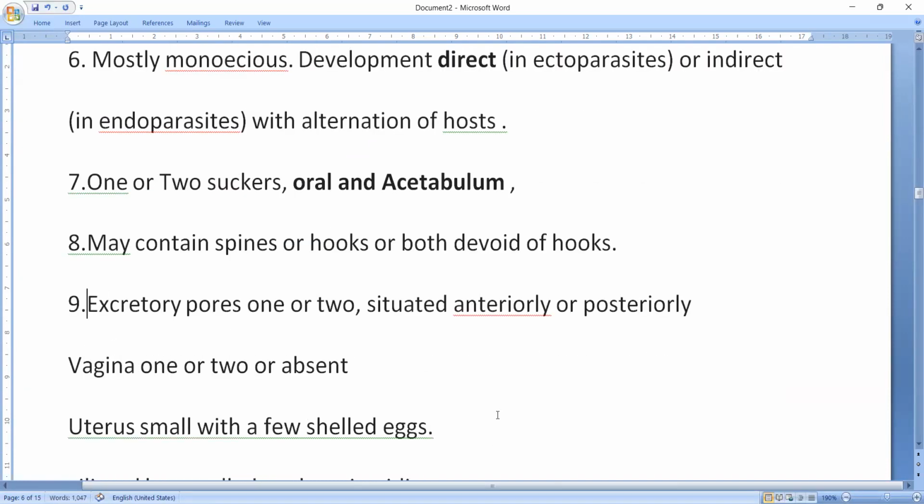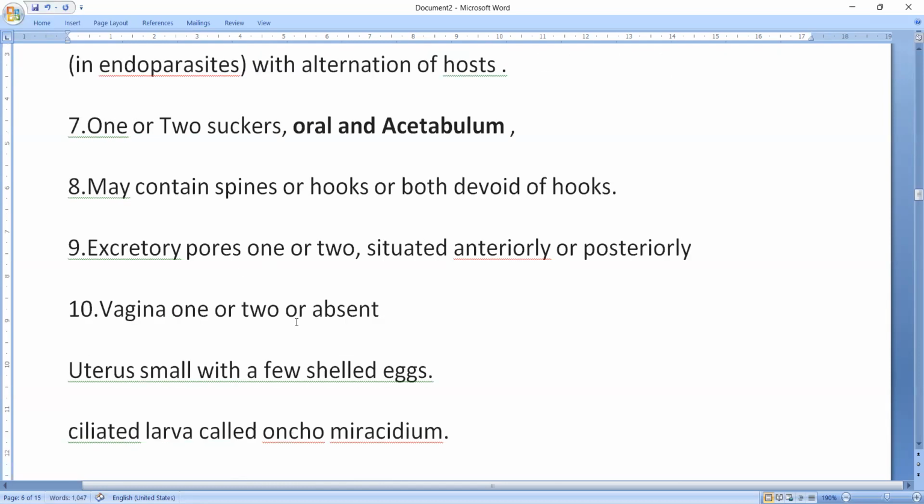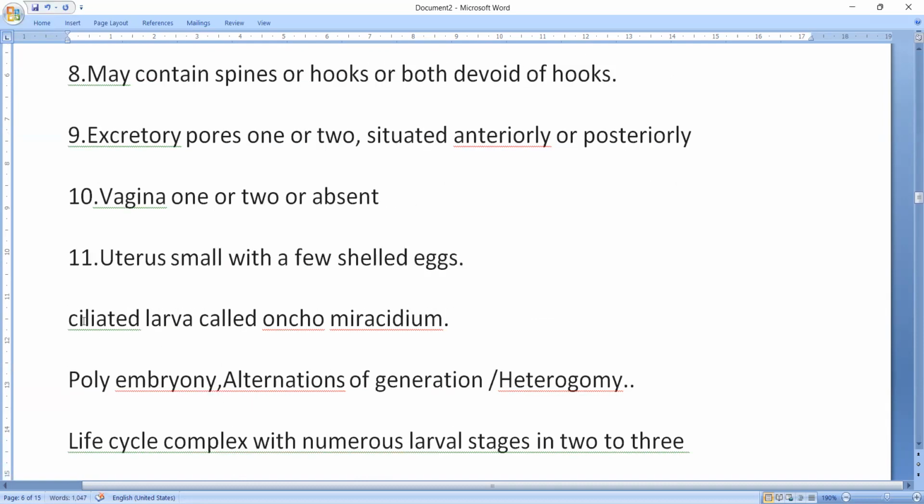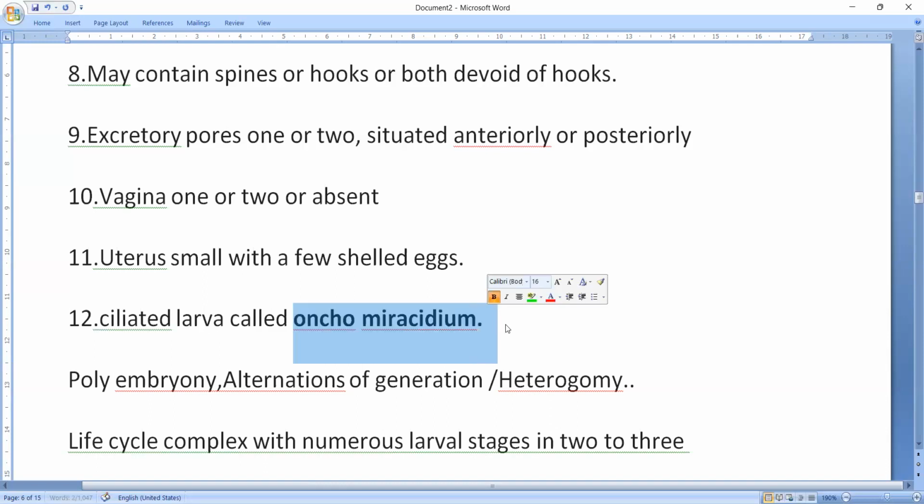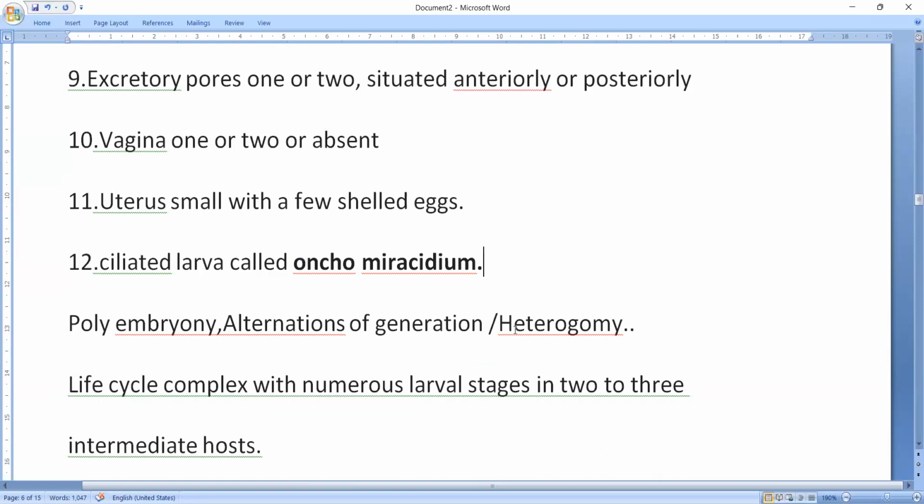Excretory pores, one or two, situated anteriorly or posteriorly. So yeah, the name Schema was taken from here. Vagina may be one or two are present. Sometimes it may be absent. And uterus, when compared with the cestodes, is smaller with few shelled eggs. And then a ciliated larva called Oncomiracidium is commonly seen in these animals.